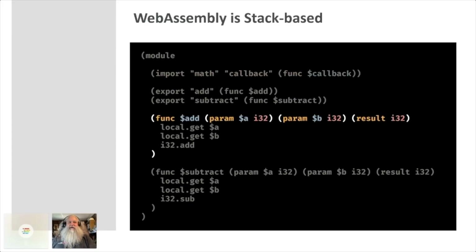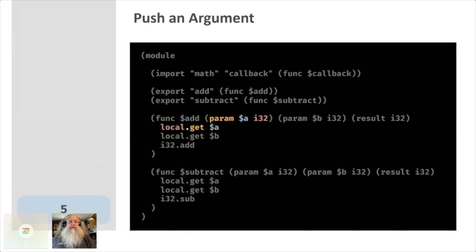WebAssembly is a stack-based virtual machine. What that means is that when you call a function, there are no intermediate variables. You just use the stack instead. So local.get $a means get the first parameter passed into this function and put it on the stack. $b means get the second one. Now we have 2 items on our stack, 5 and 10. When we call add, it will pop those 2 values off the stack because add wants 2 values.